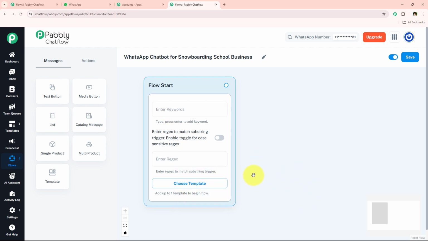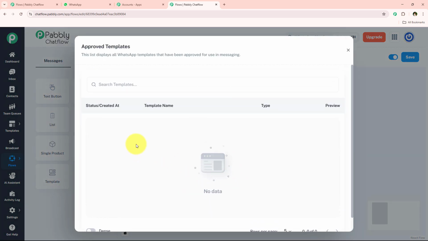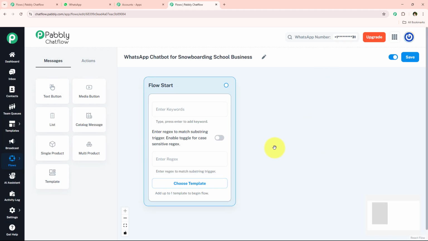If you want to begin this flow with the help of a template, you can go towards this choose template button. You first have to create one template, and then when Meta approves that template, it will automatically be shown right over here. Then you can select that template, and whenever your user replies to that template, your flow is going to get started automatically. The second option which we have over here is regex. Regex means regular expressions, which help your WhatsApp chatbot understand what a user is trying to say by matching specific keywords in their message.